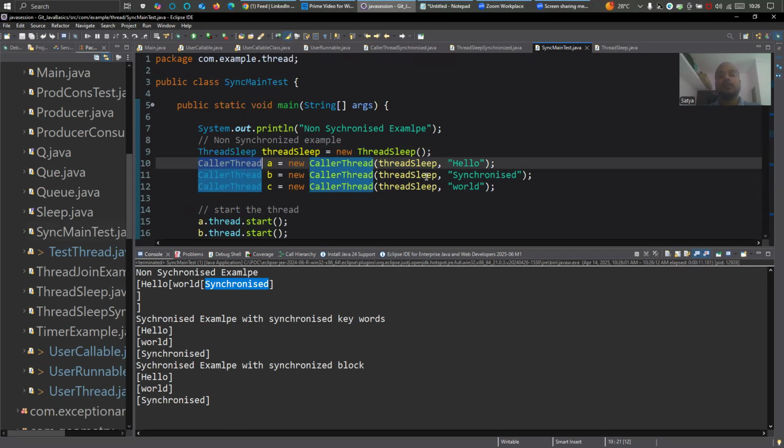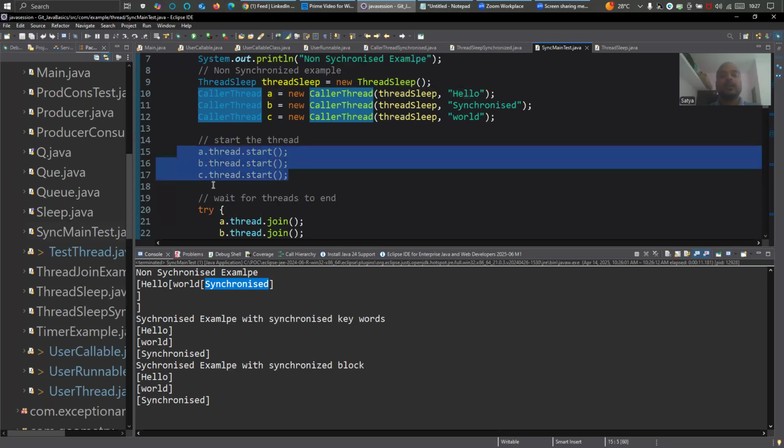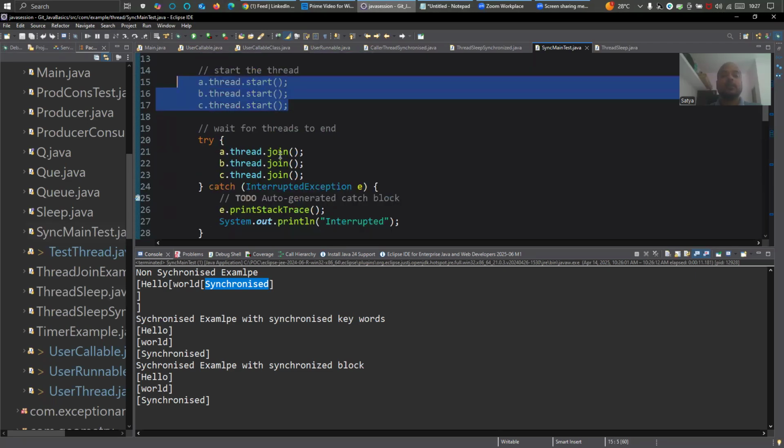Then B, new color thread sleep synchronized. Then C, new color thread synchronized. Then I'm doing A dot thread dot start, B dot thread dot start, C dot thread dot start. I'm starting the threads here, right? And then I'm trying to join: A dot thread dot join, B dot thread dot join, C dot thread dot join. Right? So if you see what happened in the first output,